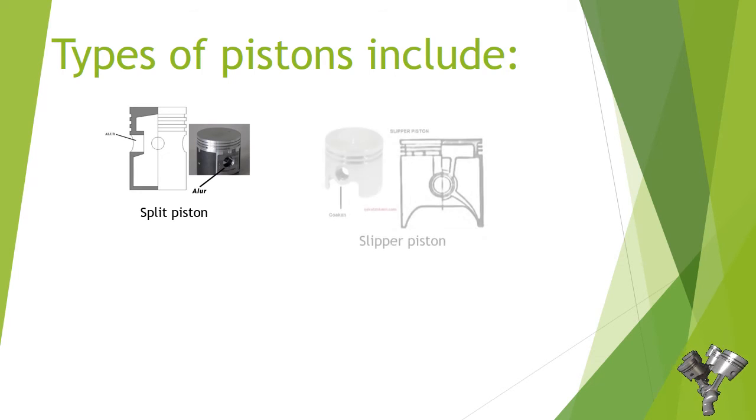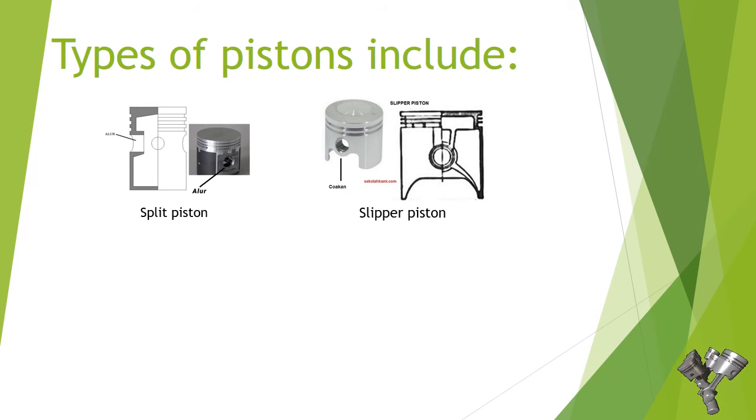Number 2. Slipper piston. In a slipper type piston, the body that rubs against the cylinder is on the working side of the piston, while at the piston pinhole friction almost does not occur. To make the piston lighter and shorten the connecting rod, the non-rubbing piston parts are cut.